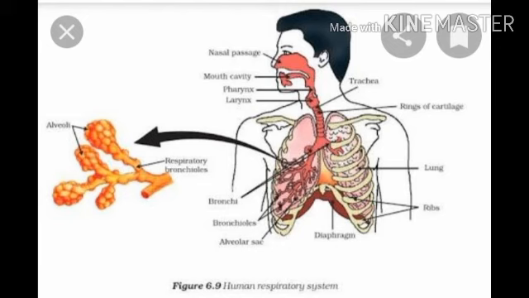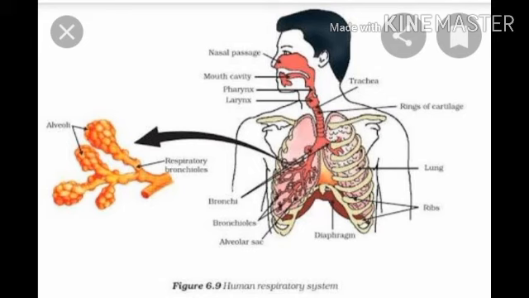Second part is the larynx, also known as Adam's apple. Third part is the trachea, also known as windpipe. Next part, two bronchi. The singular word is bronchus. Each bronchus has a network of bronchioles. At the end of bronchiole, balloon-like or sac-like structures are present, known as alveolar sacs or alveoli. The singular word is alveolar sac or alveolus.